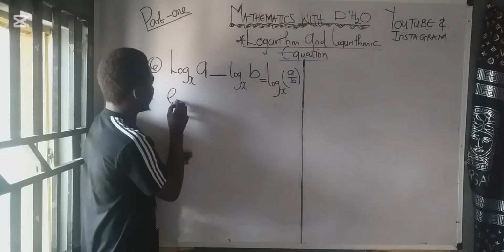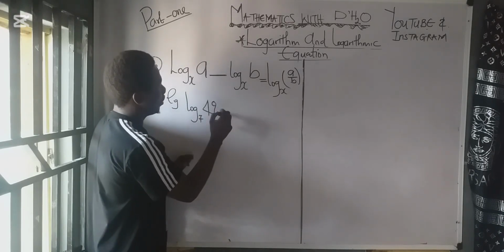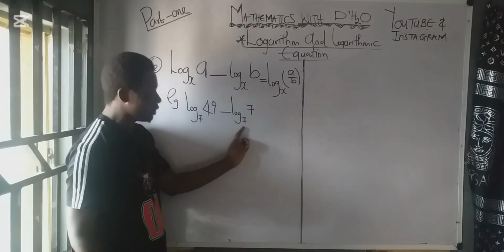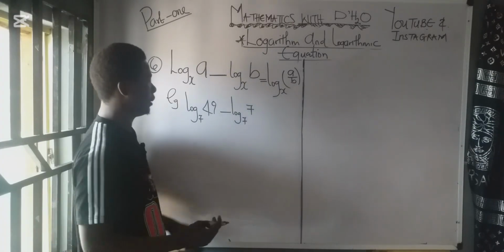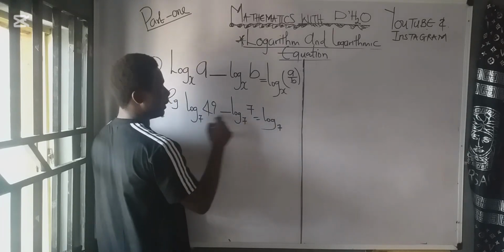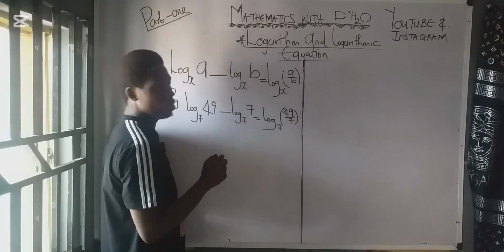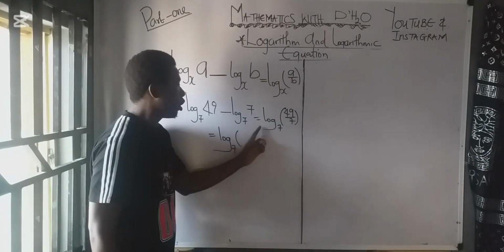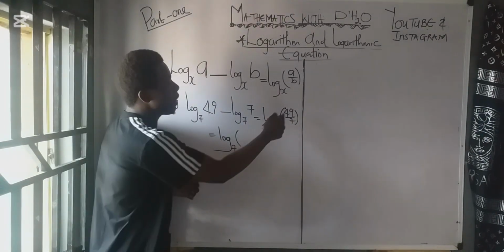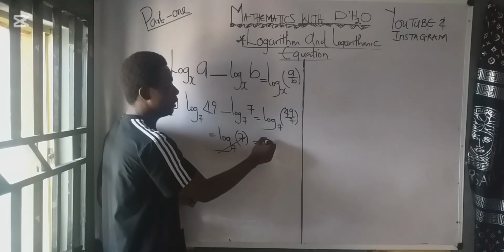So for instance, class, if I get log 49 base 7 minus log 7 base 7. Since we have the same base, what do we simply do? Very easy. We have log base 7, then you do 49 over 7. We are dividing because of this minus. So we get log 49 over 7. When we divide 49 by 7, we have 7. So we have log 7 base 7, and that will give us 1.